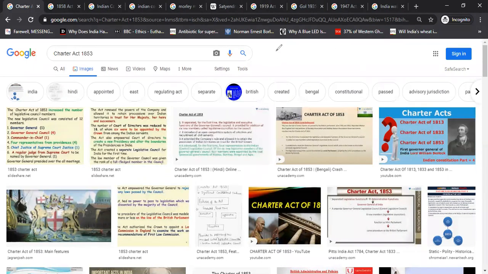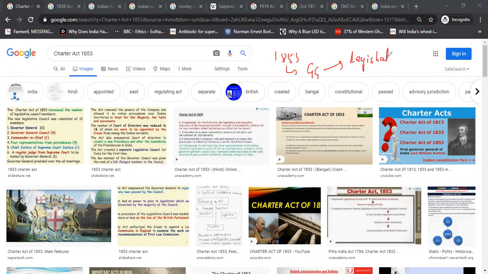For the first time, in Charter Act of 1853, earlier there was no such thing like Governor General's Executive Council or Legislative Council. There was a simple council, but now there were two councils. The council was separated. One was Governor General Legislative Council, which will make laws, and the other was Executive Council, which will deal with implementation of laws. So, for the first time, the legislative and executive functions of GG were separated, and this happened because of Charter Act of 1853, right? Apart from that, what happened?